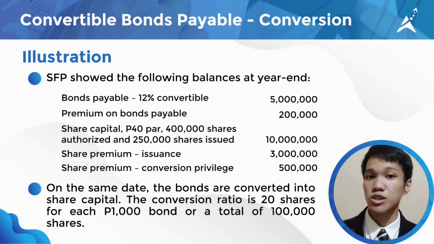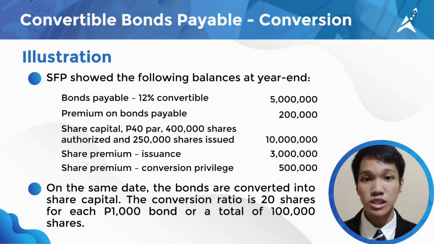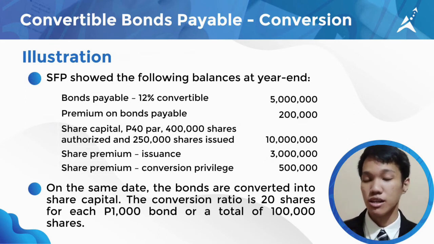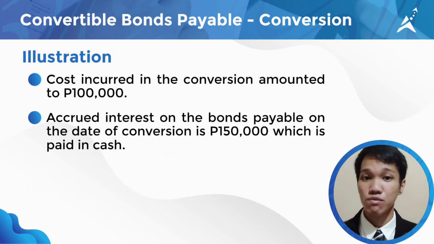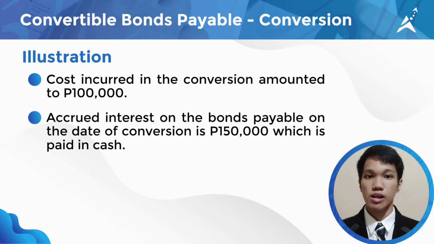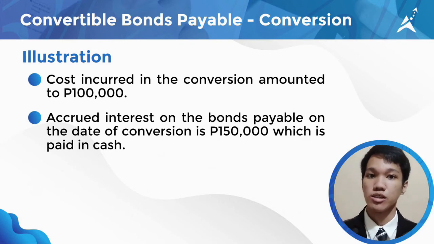The conversion ratio is 20 shares for each 1,000 peso bond, or a total of 100,000 shares. The cost incurred in the conversion amounted to 100,000 pesos. In addition, the accrued interest on the bonds payable on the date of conversion is 150,000, which is paid in cash. Let's proceed to the computation.